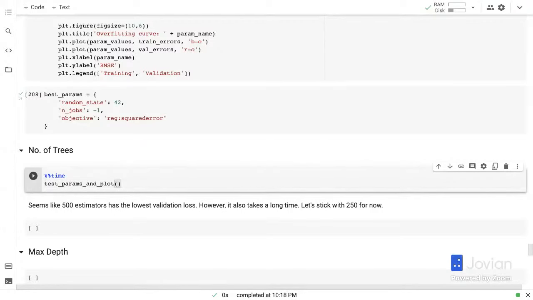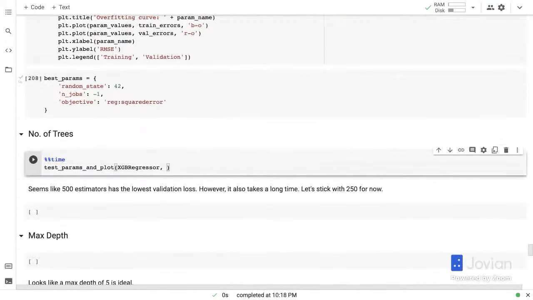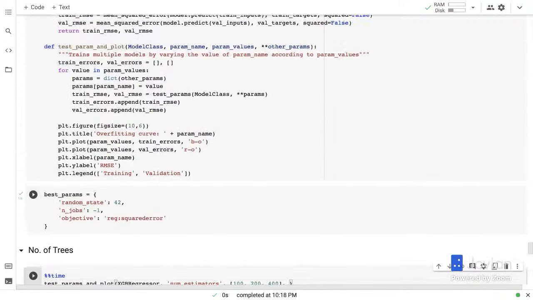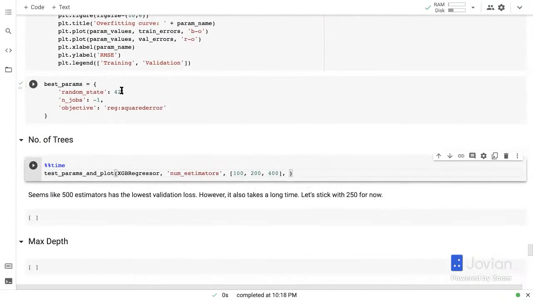In test params and plot, we have first the type of model that we want to train, which is XGB regressor. We have the parameter name that we want to vary. So we want to vary the num estimators parameter. Then we want to try the values. Let's try the value 100. Let's try the value 200, which we've already tried. Let's try the value 400. Let's say we're just doubling the number and seeing if that helps. And let us set the other parameters. So let's set the random state to 42, number of jobs to -1, and objective to reg squared error.